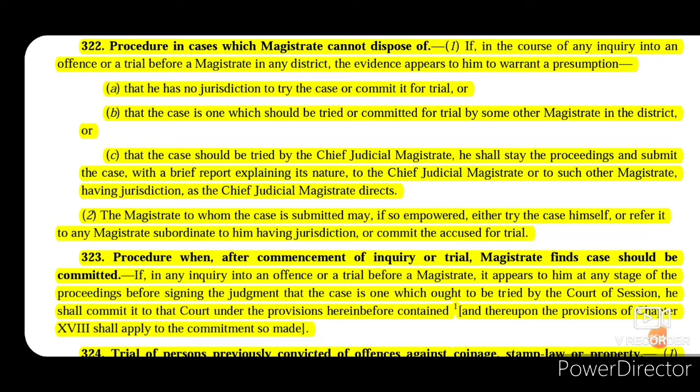So as per the provisions of this section, the magistrate who is not competent to try a case for any of the reasons stated in clauses A, B and C of subsection 1, then in these cases the magistrate will, with a brief report explaining why he could not proceed with that case, stay the proceedings and submit the case before the chief judicial magistrate or to another magistrate that has the jurisdiction to try it. And the magistrate to whom the case is submitted may, if so empowered, either try the case himself or refer it to any other magistrate subordinate to him, or commit the accused for trial.